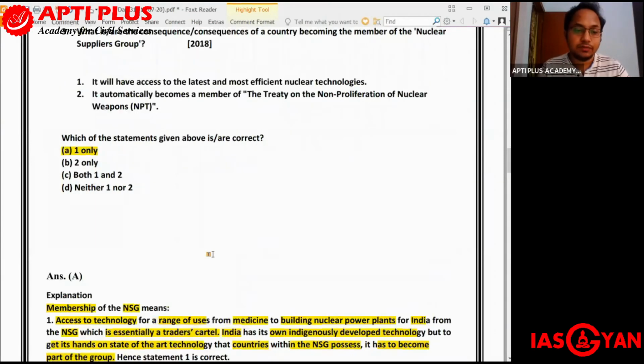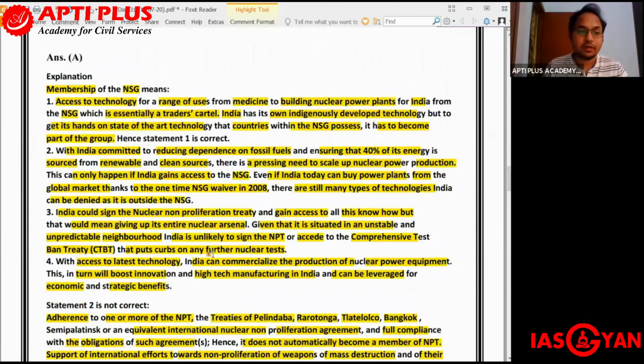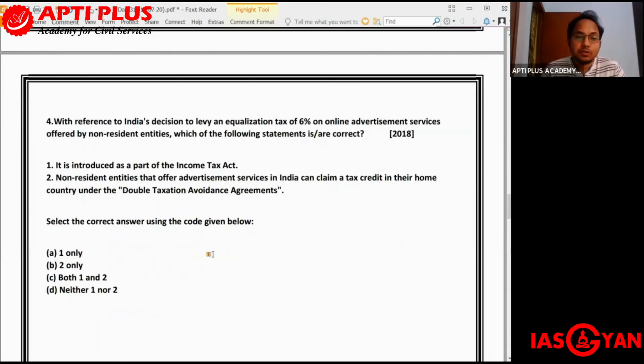Moving on to question number 4. Question number 4 was also asked in UPSC Prelims 2018, and it states: with reference to India's decision to levy an equalization tax of 6% on online advertisement services offered by non-resident entities, which of the following statements is or are correct?